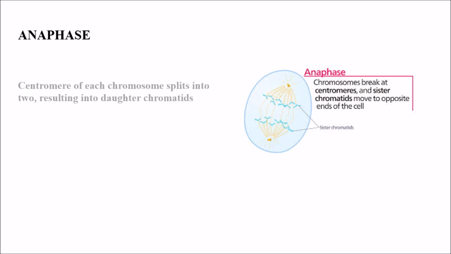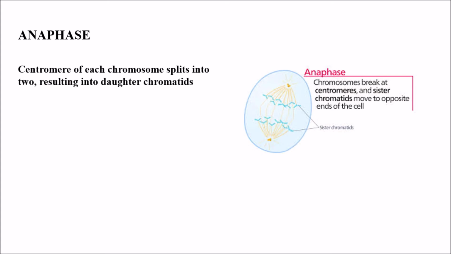Coming to anaphase. What is anaphase? The centromere of each chromosome splits into two, resulting in two daughter chromatids. So in anaphase, we can see that the centromere of each chromosome splits into two and it results in two daughter chromatids. Movement of daughter chromatids to opposite poles occurs. So we can clearly observe that the daughter chromatids are moving towards the poles.